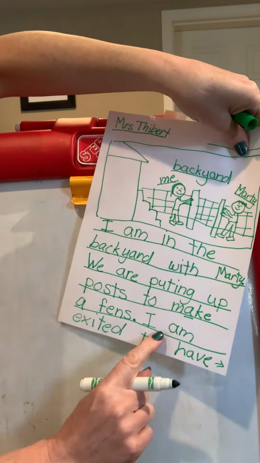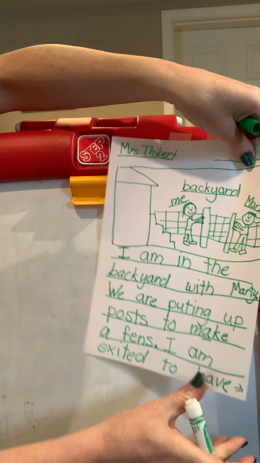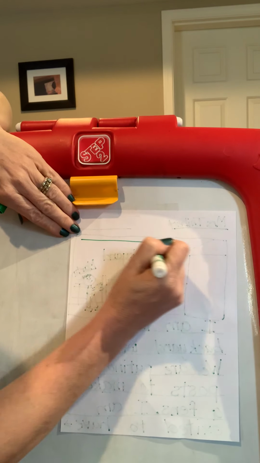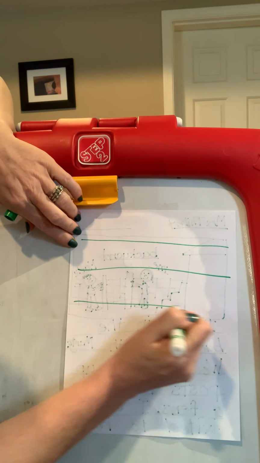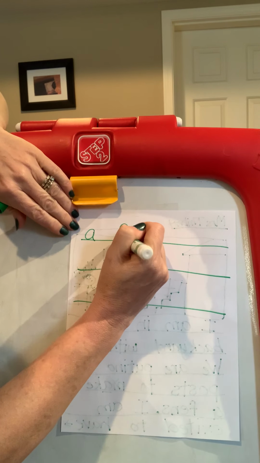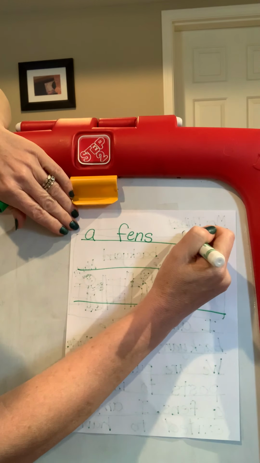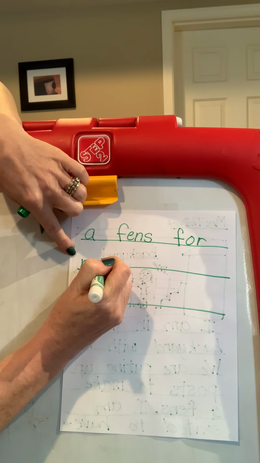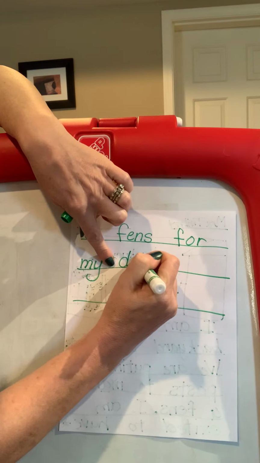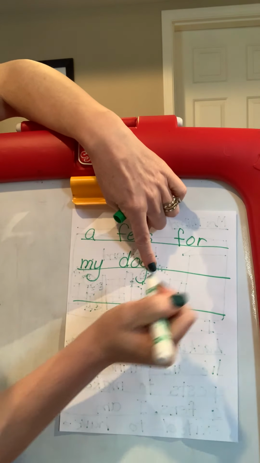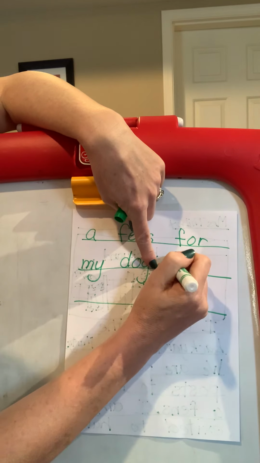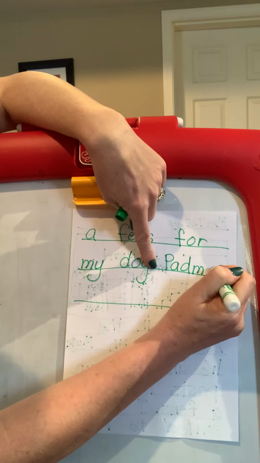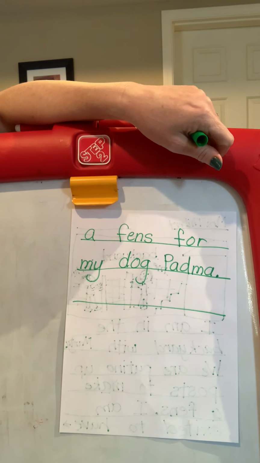I'm going to read what I have so far. I am excited to have, and I'm going to draw a few more lines. A fence, fence for, or my, heart word, dog, we know dog, D-O-G. Padme, I'm going to sound out Padme, but I know it's her name, so I'm going to have a capital, May. Okay, and add my period at the end.